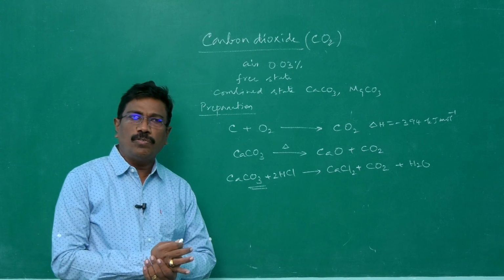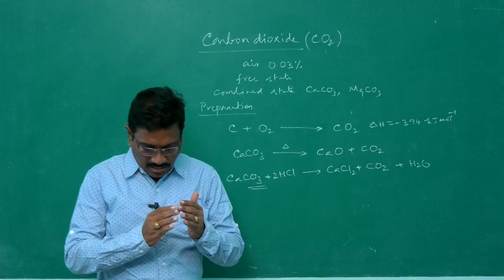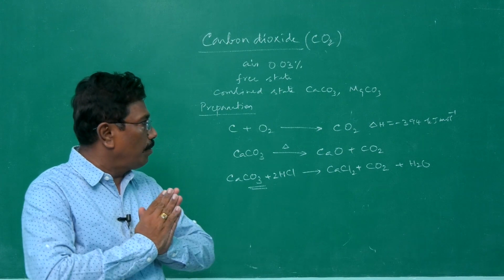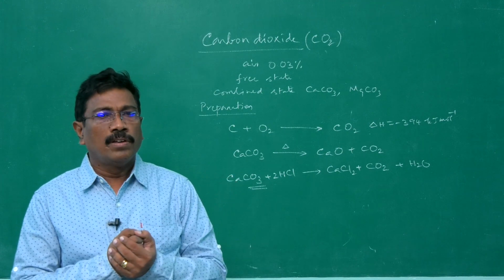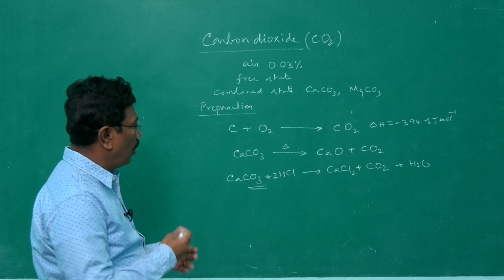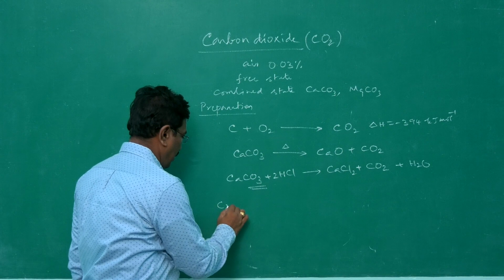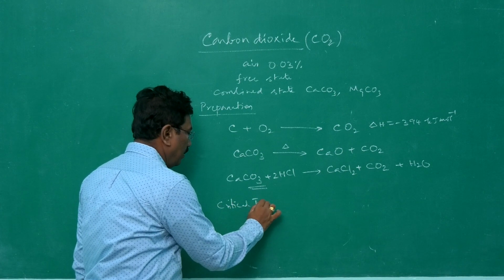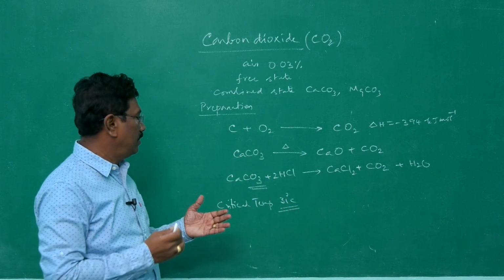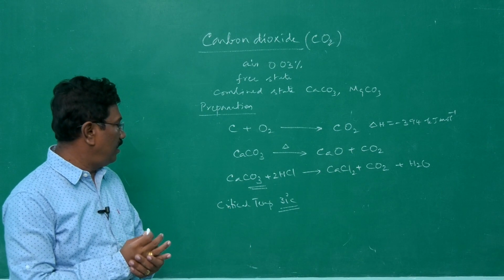And carbon dioxide, as we know very well, is a colorless gas, an odorless gas. It will not burn. It is non-inflammable, used in fire extinguishers. It is heavier than air and therefore mostly occupies the bottom. Its critical temperature is 31 degrees Celsius. These are the important physical properties: colorless, odorless, non-inflammable, heavier than air, critical temperature.